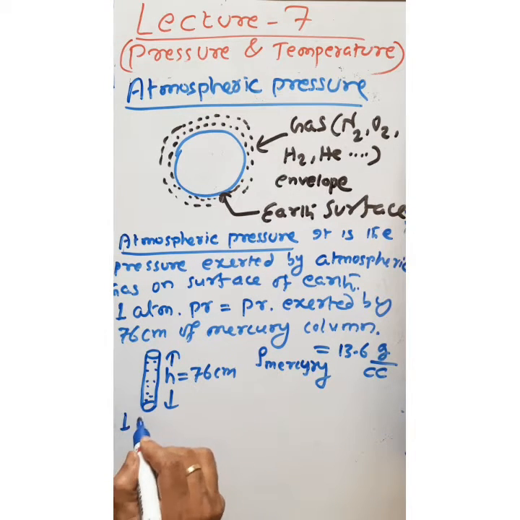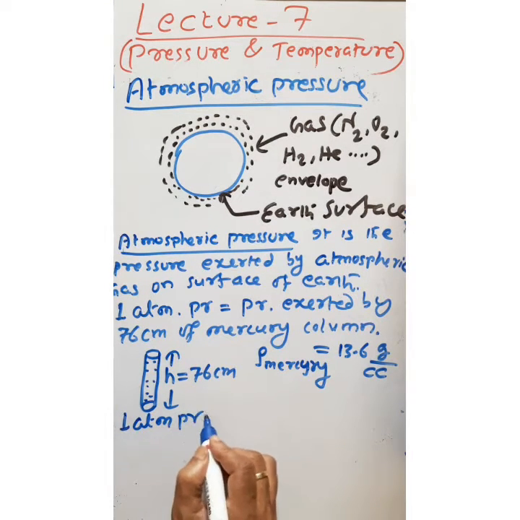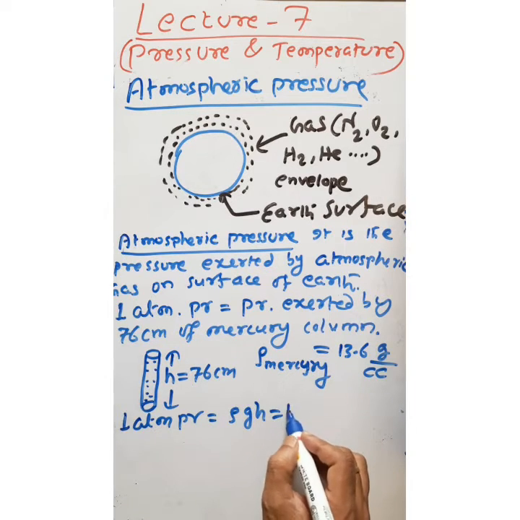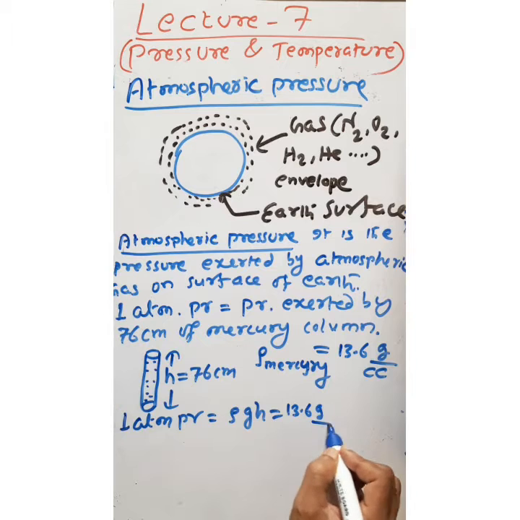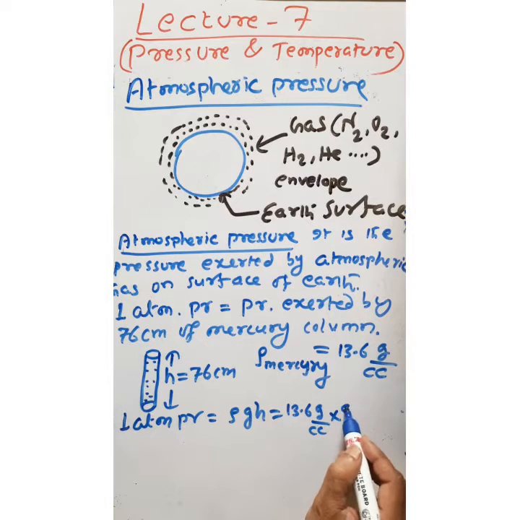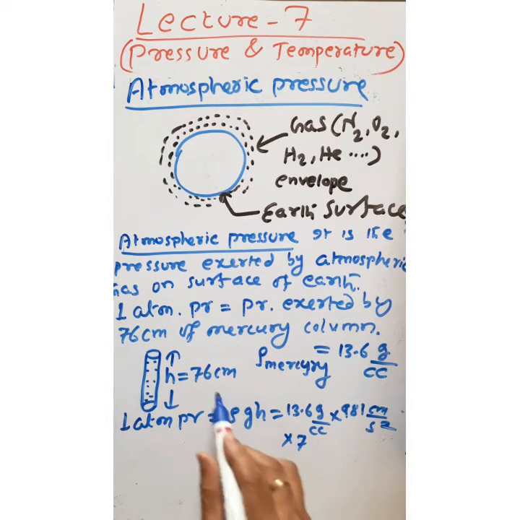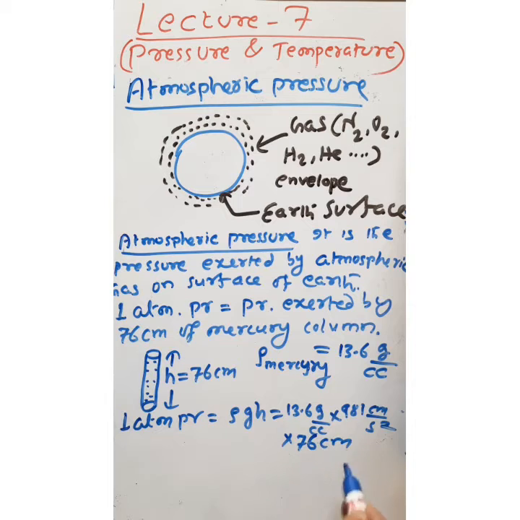So I can say 1 atmospheric pressure, we know, is rho gh. Rho is the density of mercury, 13.6 gram per cubic centimeter, g is 981 centimeter per second square, into h, which is 76 centimeter.